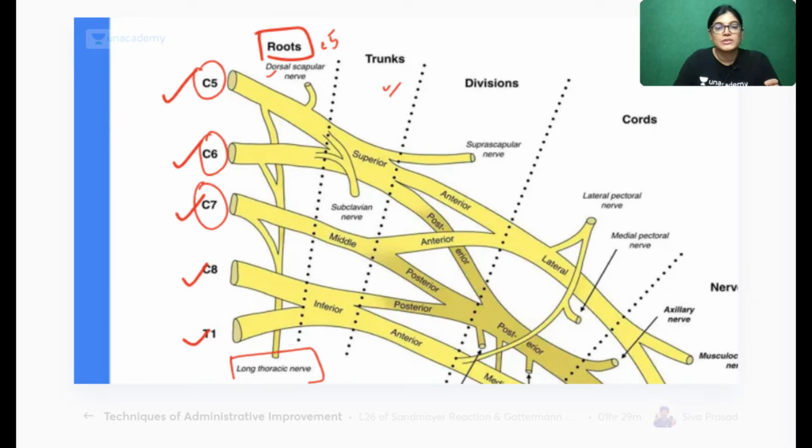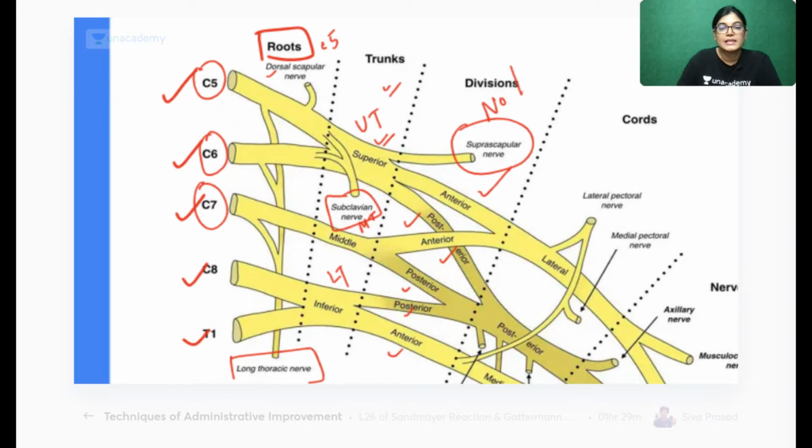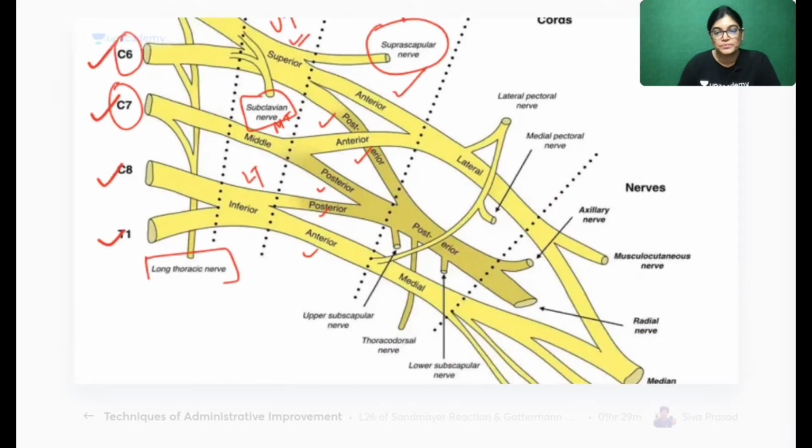Now, if I talk about the trunk, there are three trunks: UT for upper trunk, MT for middle trunk, and LT for lower trunk. The branches from the upper trunk are the nerve to subclavius and the suprascapular nerve. Now, you can see here the divisions: anterior, anterior, anterior. These are posterior divisions, and you can clearly see no branches are given from the divisions.